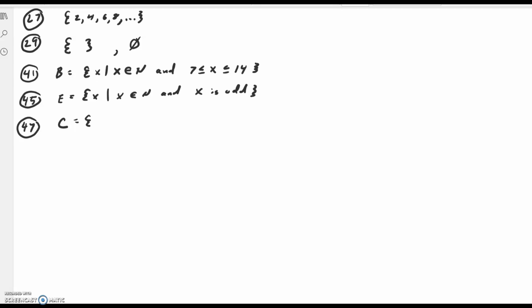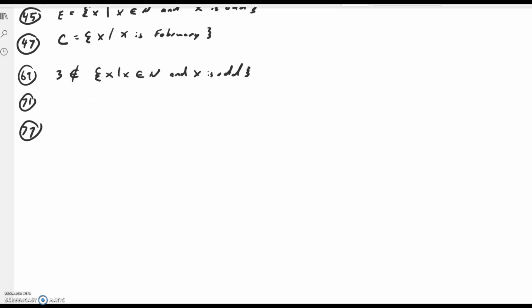You ought to just write the set. I mean, in problem 47, it seems to me February is the only month. So we ought to just put February in set brackets and be done. But I guess we could put the set of all x's such that x is February, which seems kind of useless to me.